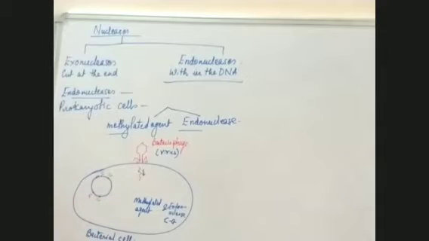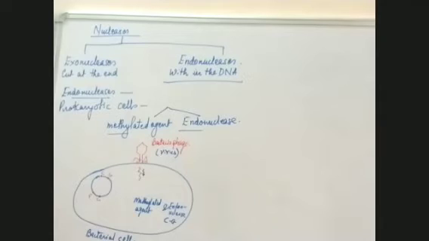That means the bacterial cell's own DNA also has C and G. Now, this endonuclease, which is present in the bacterial cell, will not be able to differentiate between the C and G of the bacteriophage and the C and G of its own DNA. It will not be able to differentiate because C and G is the same, whether it is present in a virus or in a bacterium.